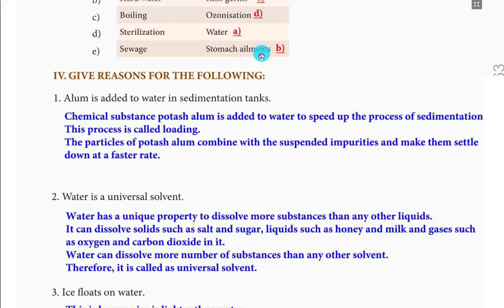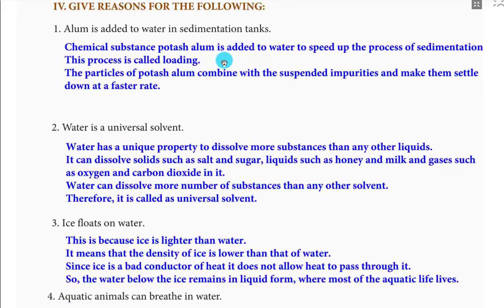Fourth Roman letter, give reasons for the following. First one, alum is added to water in sedimentation tanks. Alum அப்படிங்கிறது படிகாரம். Answer வந்து chemical substance potash alum is added to water to speed up the process of sedimentation. This process is called loading. The particles of potash alum combine with the suspended impurities and make them settle down at a faster rate.